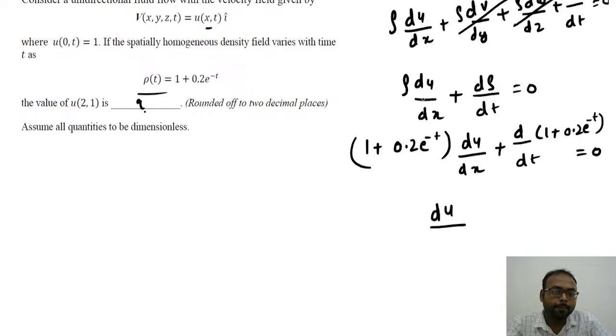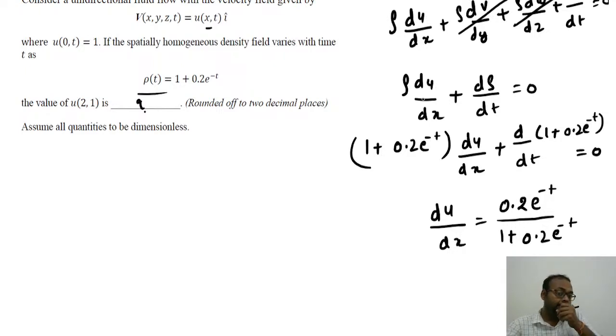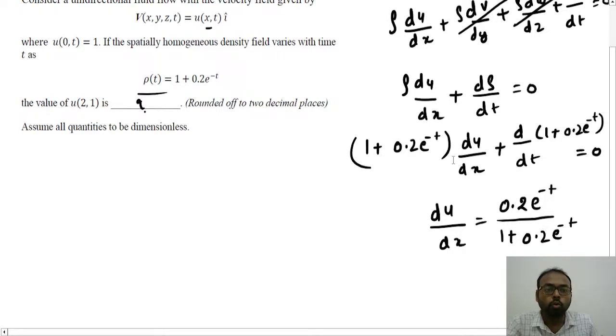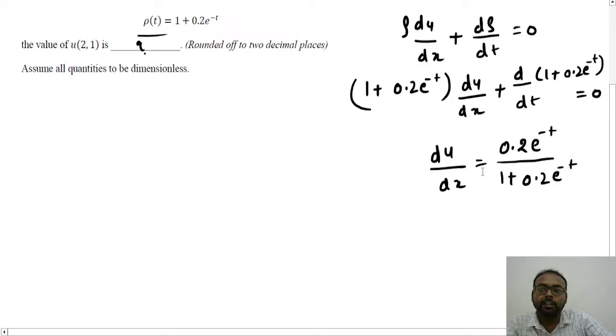This du by dx will be given by 0.2 into e to power minus t divided by 1 plus 0.2 e to power minus t, right? This is how we get du by dx. Now to get the u value, we have to integrate this with respect to x.